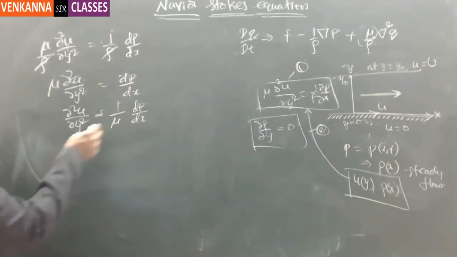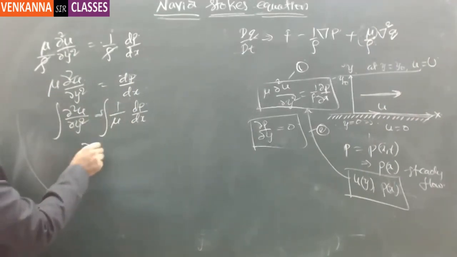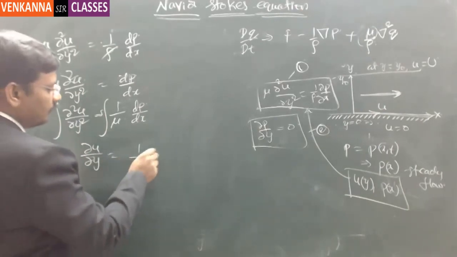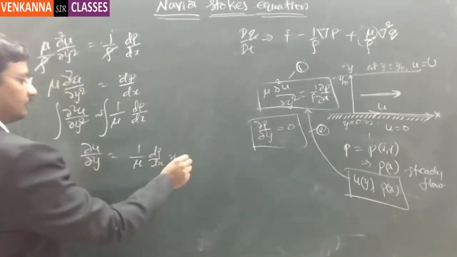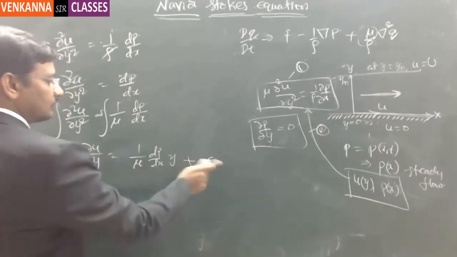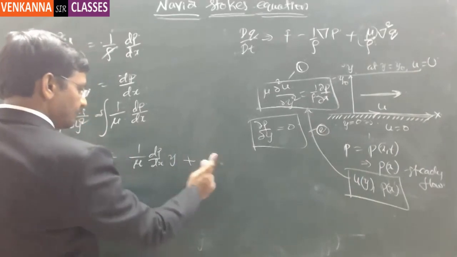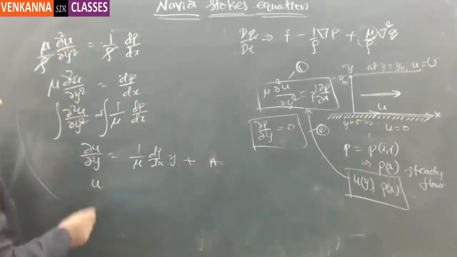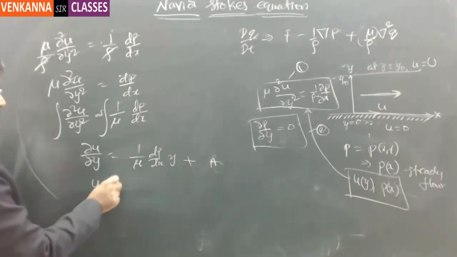Now here, if you integrate on either side, this will be ∂u/∂y equal to 1/μ times dp/dx into y plus c, or plus b or a. Then if you further integrate it, u is a function of y, we proved.